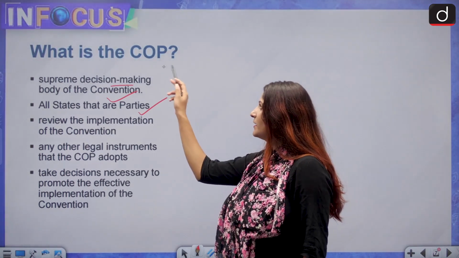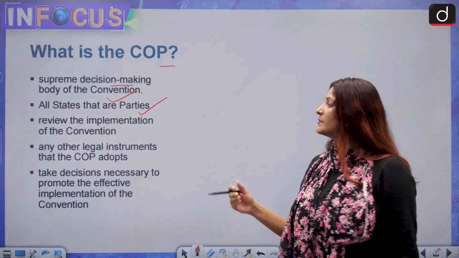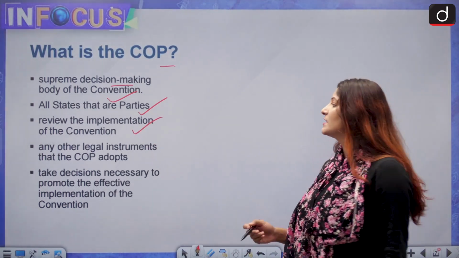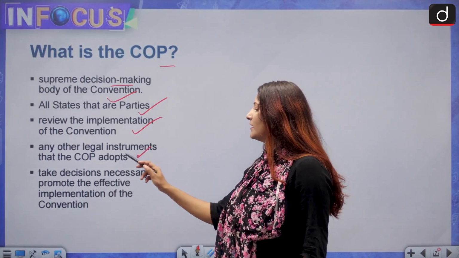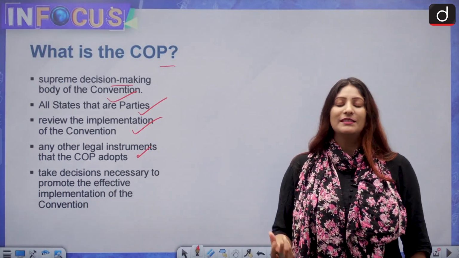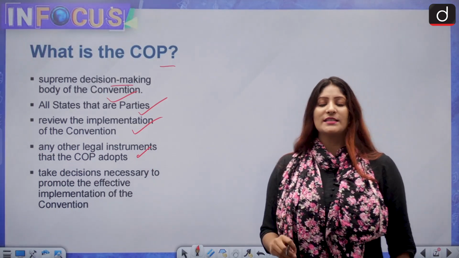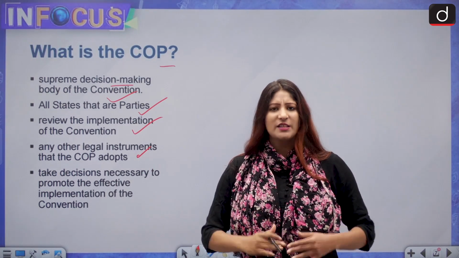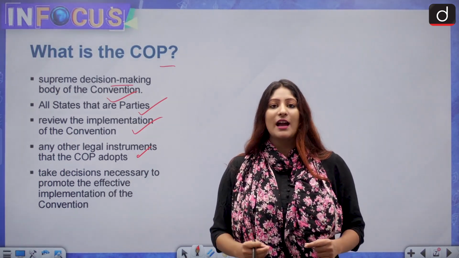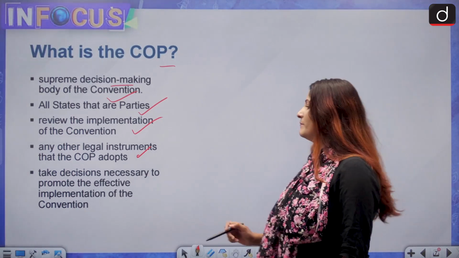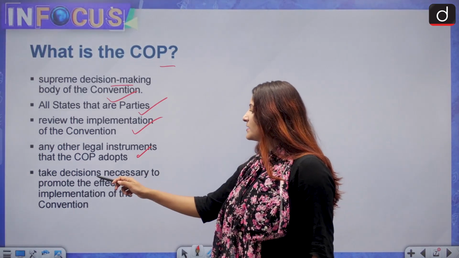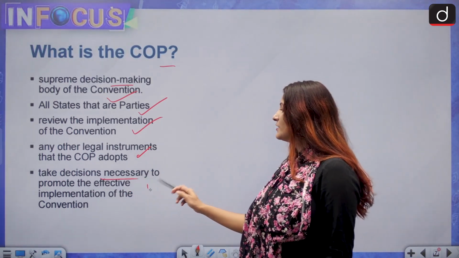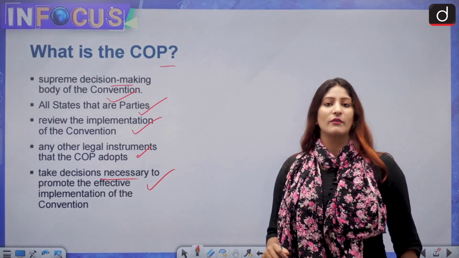And why do the parties meet? It is important to review what has been promised and what is the status of implementation of those promises, plus any other legal instrument that the Conference of Parties adopts newly. The current COP, the 27th COP, is being called the COP of implementation. That means we have made enough promises now. It's time on the ground to implement them. Also, at the COP, it is for the representatives to take decisions necessary to promote the effective implementation of the convention.